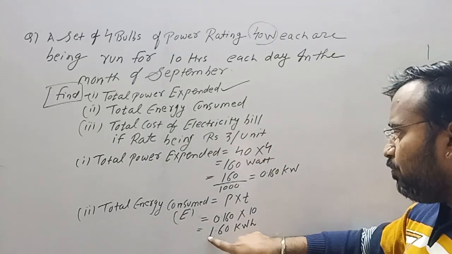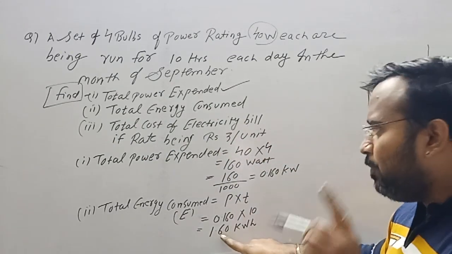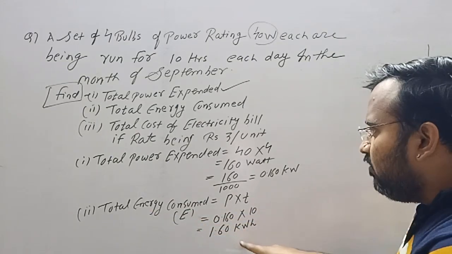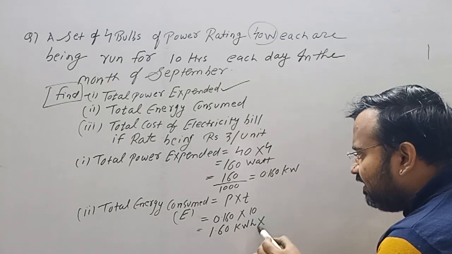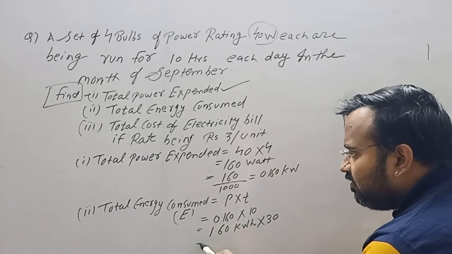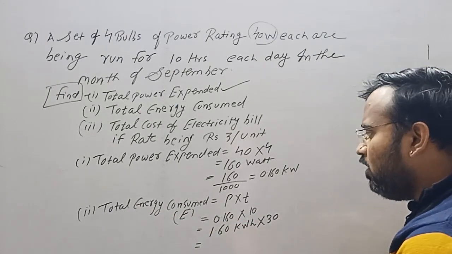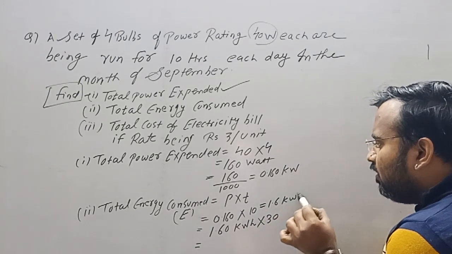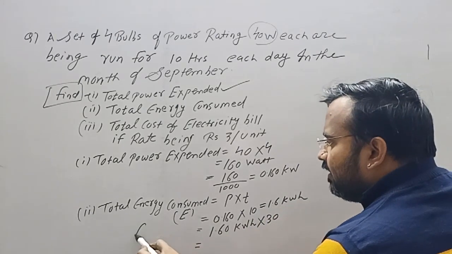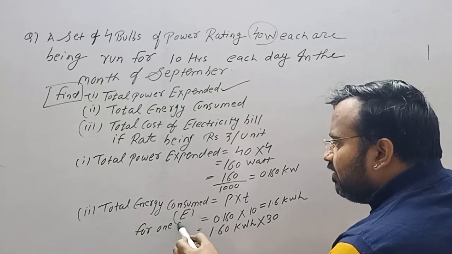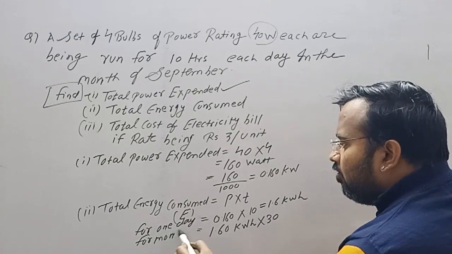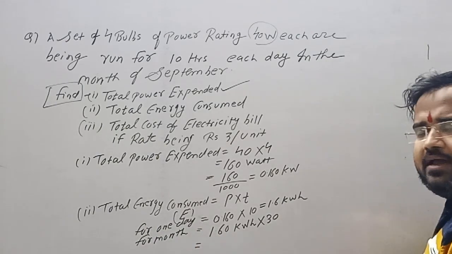Now we have to calculate the total cost of the electricity bill. See, this 1.6 is the total energy consumed for one day. So if we multiply by 30, this would be for the whole month. So I can write here, 1.6 kilowatt hour for one day, and for the whole month it is multiplied by 30.